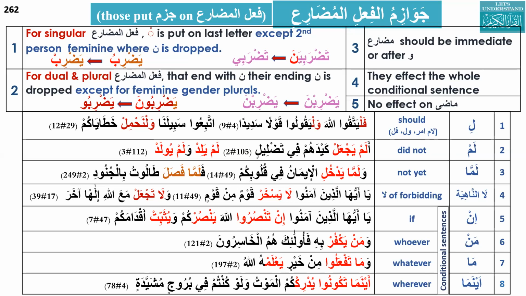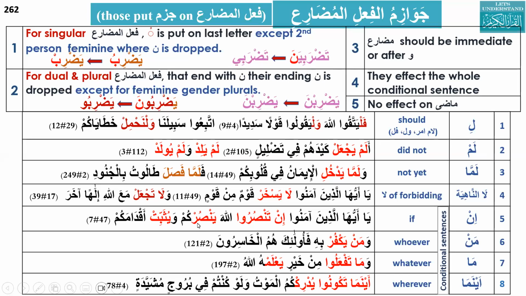This concept is very important, that mostly lam will be used there. Similarly, ya ayyuhalladhina amanu in tansuru. Actually, this is tansuruna. What happened? The noon is dropped. Keep thinking on this. You just have to focus on the Quran, and you will see, not just by reading. Just think about why the noon is dropped here. It is because of some reason. There is a list in front of you. Just see here, ya ayyuhalladhina amanu in tansuru. This in is there. Tansuru, then yansurukum, because in is conditional, so it will affect here.